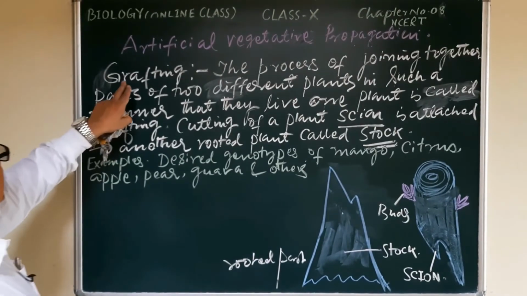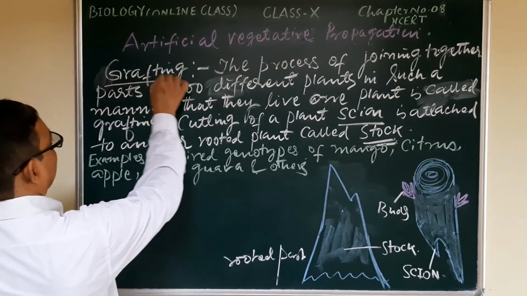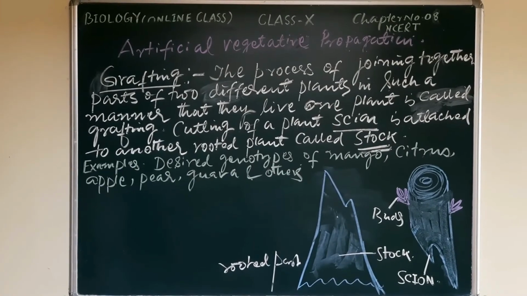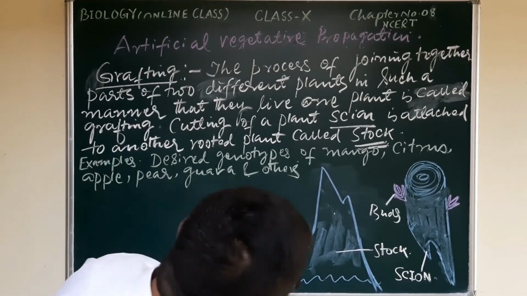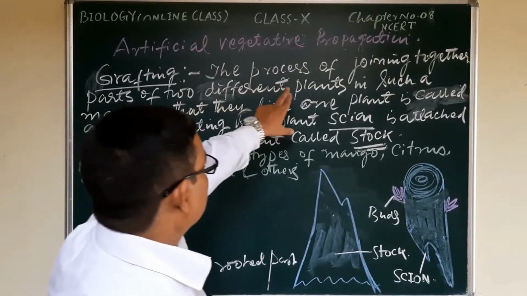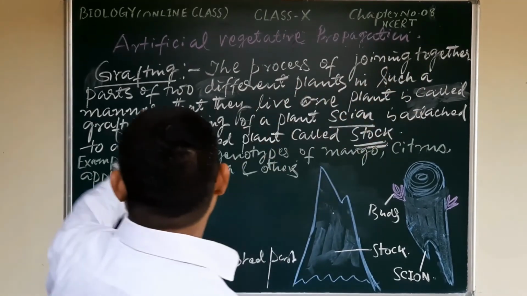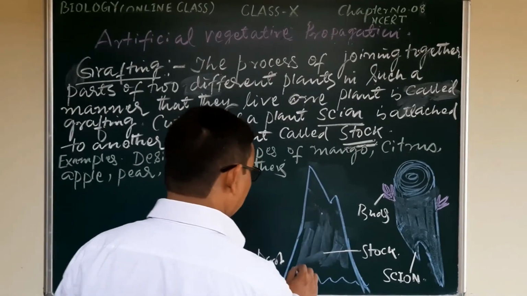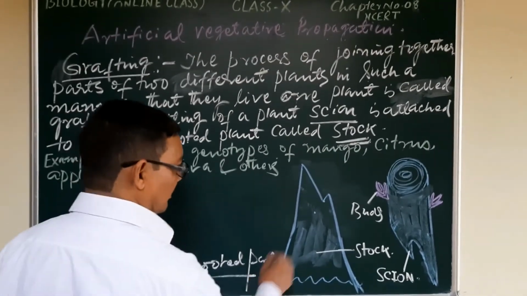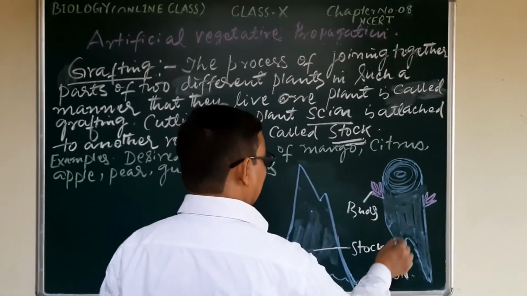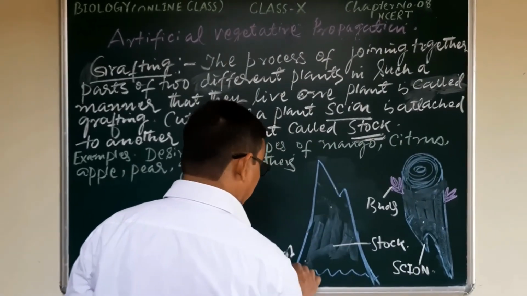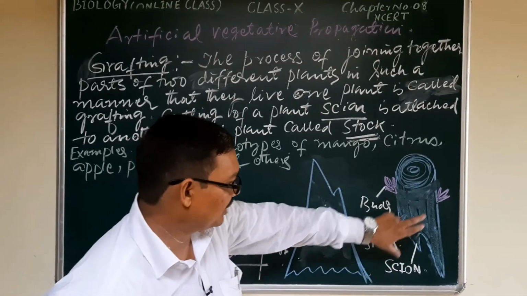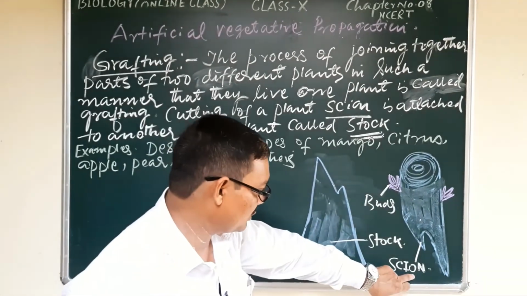Here the third important part of the artificial methods is grafting. After cutting and layering, the third one is grafting. It is the process of joining together parts of two different plants. There are two different parts. One plant part is the rooted part, where we will attach the cut part. This rooted part is known as the stock, and the part attached to it is known as the scion.